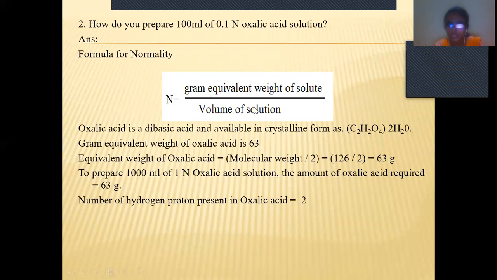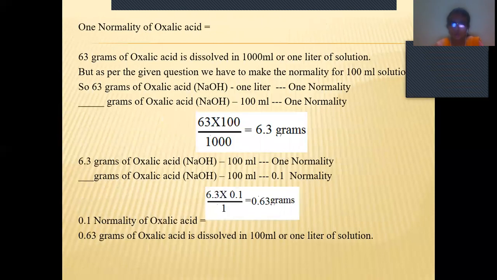How did we get the 63 value? The molecular weight of oxalic acid is 126. And if you see the hydrogen atoms here, how many proton atoms are there? 2. So by 2, we got 63 grams. So when we dissolve 63 grams of oxalic acid in 1000 ml, we get 1 normality, but we require it for 100 ml, not for 1000 ml.